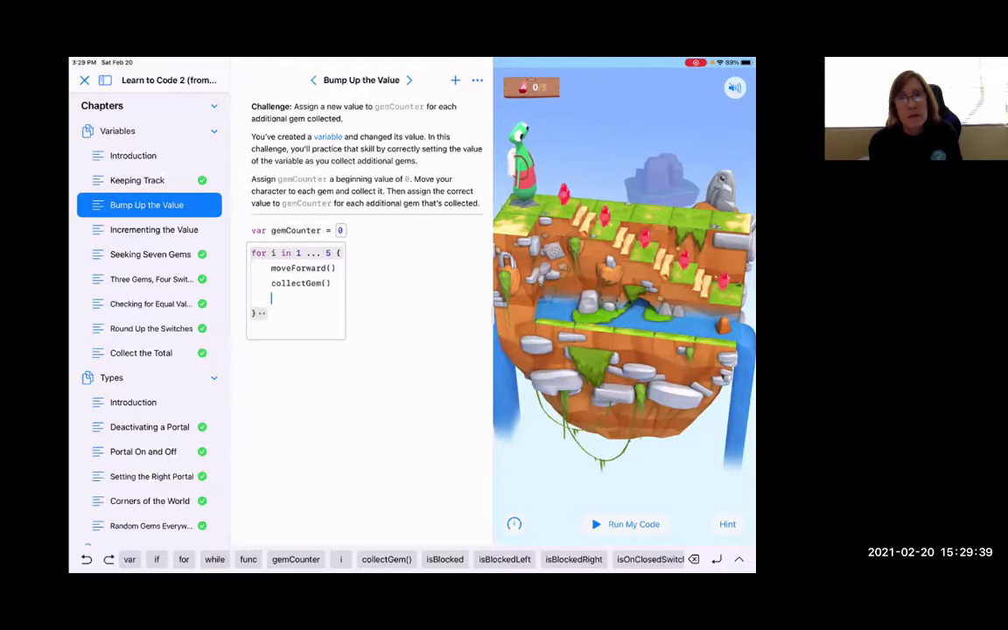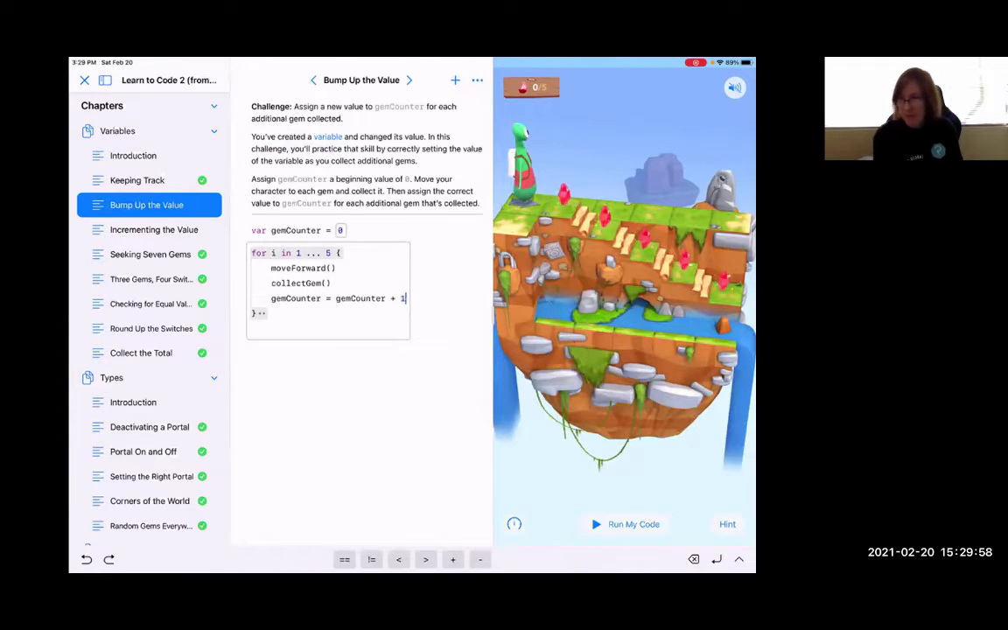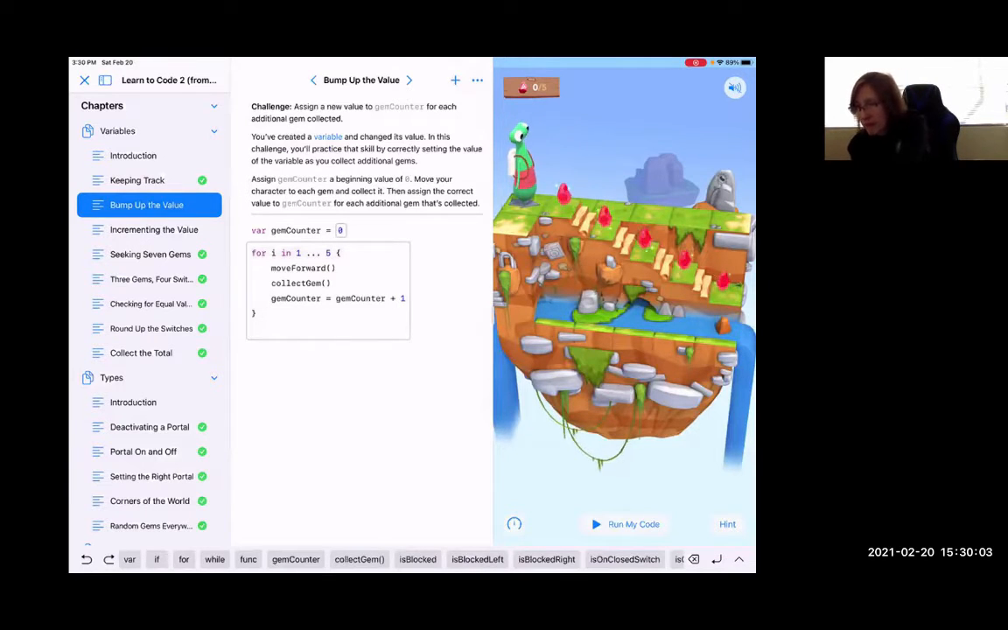The important thing that comes in the instructions is that the gem counter has to change the value each time a gem is collected. Now, the gem counter is going to be gem counter plus 1. The job of the variable in this puzzle will be a gem counter. It is going to be a counter, and we're going to see different ways in which we can use variables. I'm going to run this fastest.